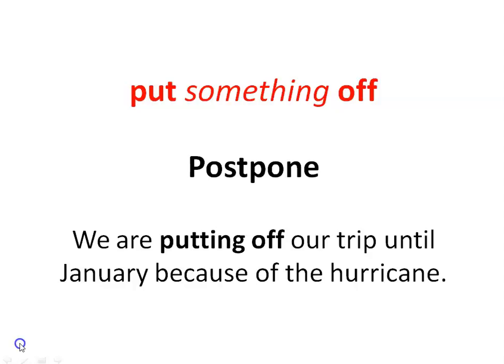Hurricane is a kind of storm, a cyclone. So what is happening here? They actually planned for a trip, but because of the hurricane, they are putting off. That is, they are postponing their trip until January.